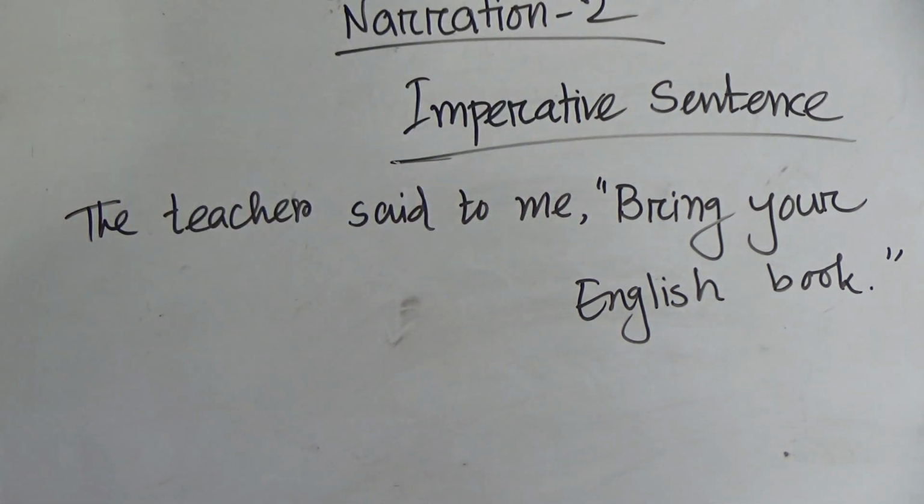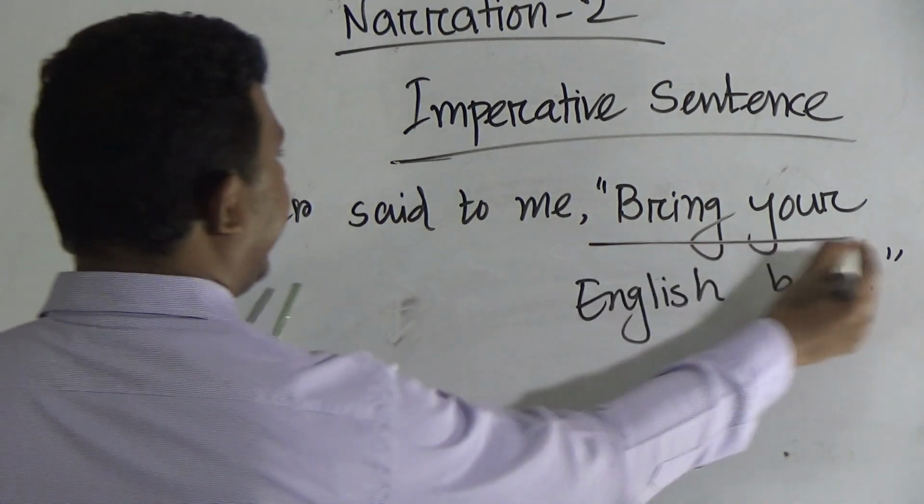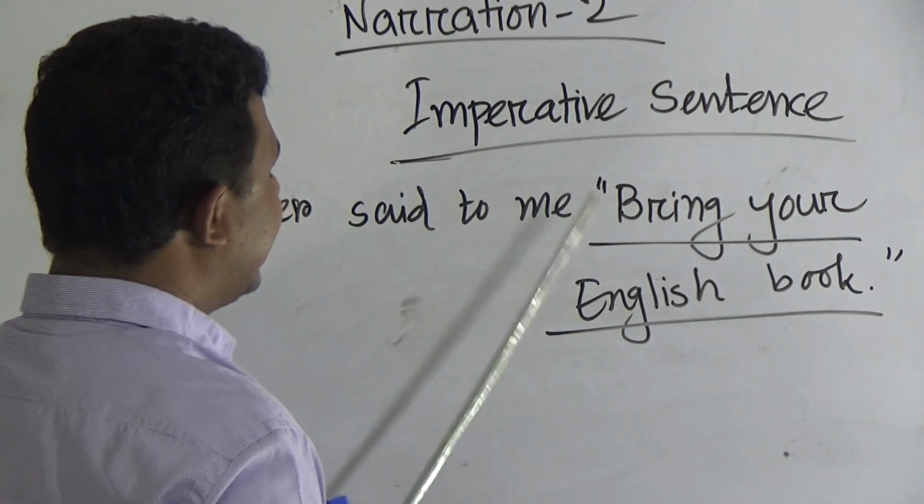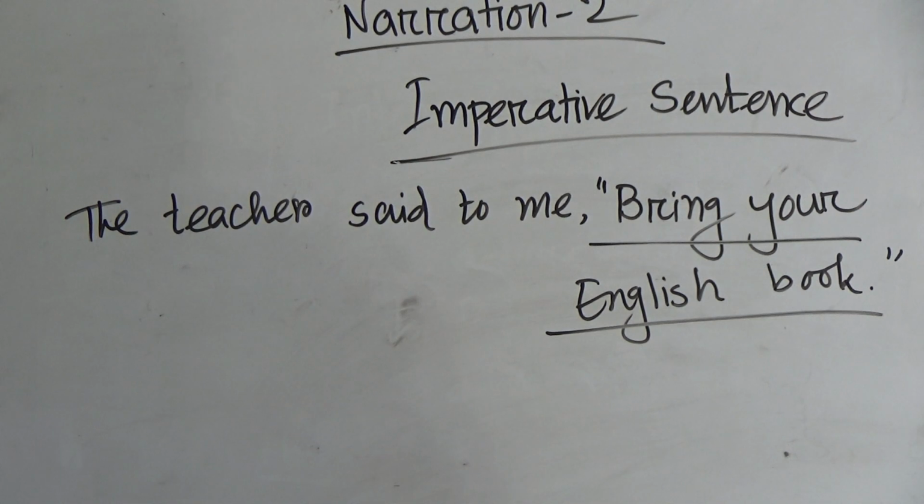Dear students, bring your English book. It indicates an imperative sentence because this sentence begins with the verb. Okay. And bring your English book indicates the order, not advice, not request.